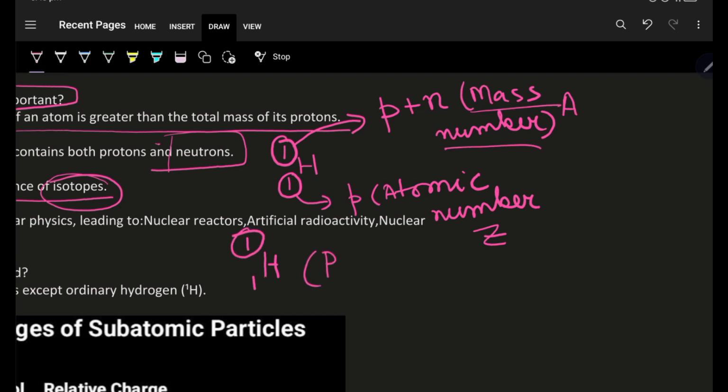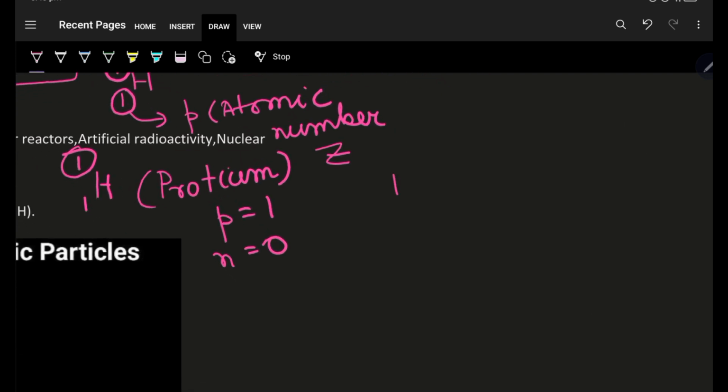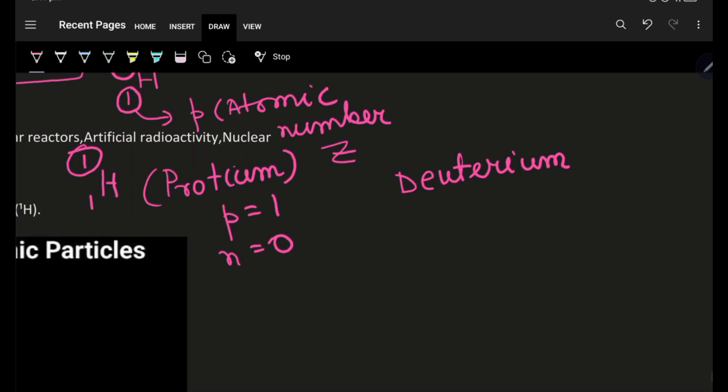This isotope of hydrogen is known as protium, and protium has number of protons equal to 1 and number of neutrons equal to 0. The other isotope is deuterium. Deuterium is another isotope of hydrogen, and its symbol is D, but the element has the symbol H for hydrogen.